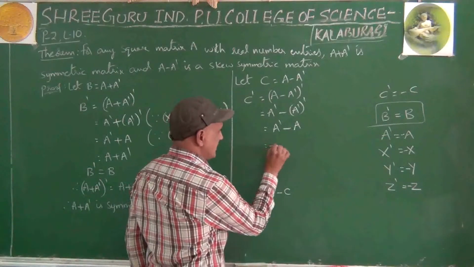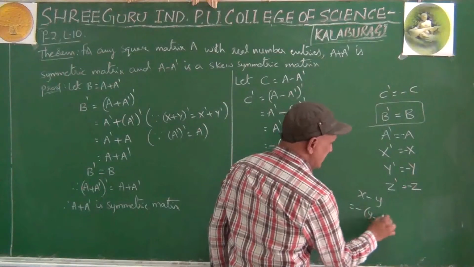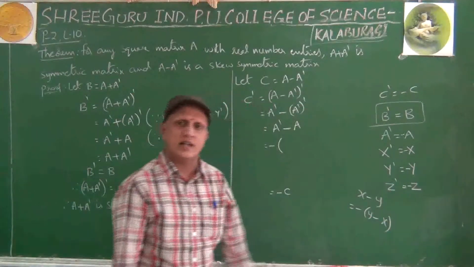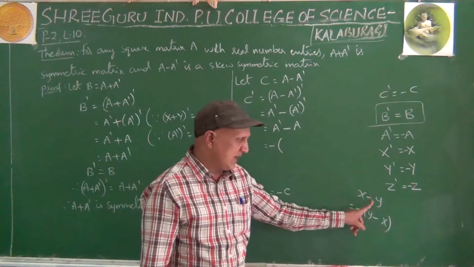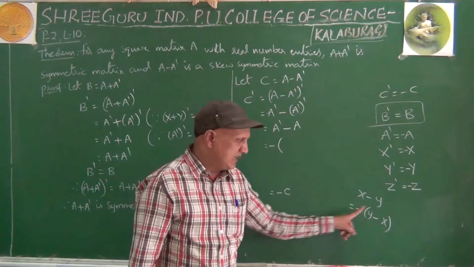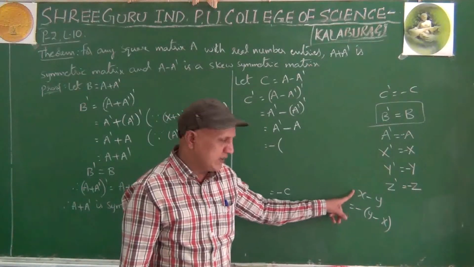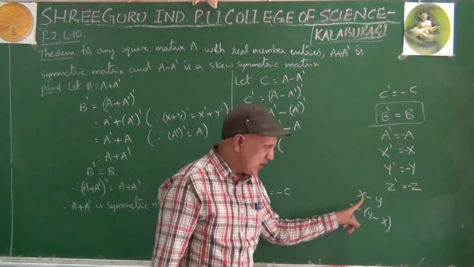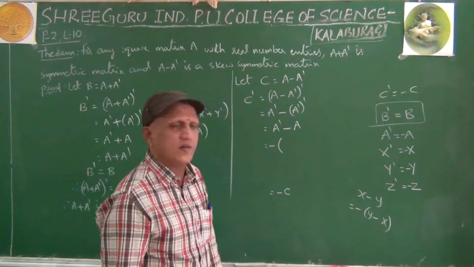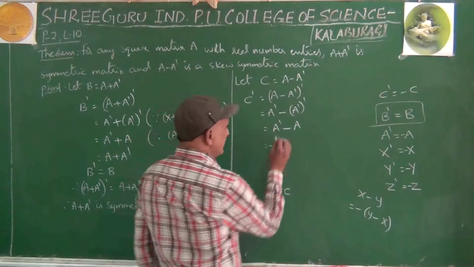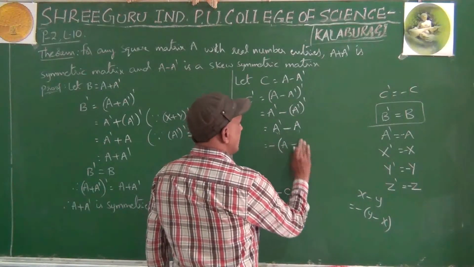Take minus common. X minus Y. If you take minus common, it becomes minus of Y minus X. Let us check whether it is correct or not. Minus into Y, minus Y. Yes. Minus into minus X, plus X. Yes. Here no sign is written, it is understood that plus is there. So from X minus Y, if you take minus common, it becomes minus of Y minus X.